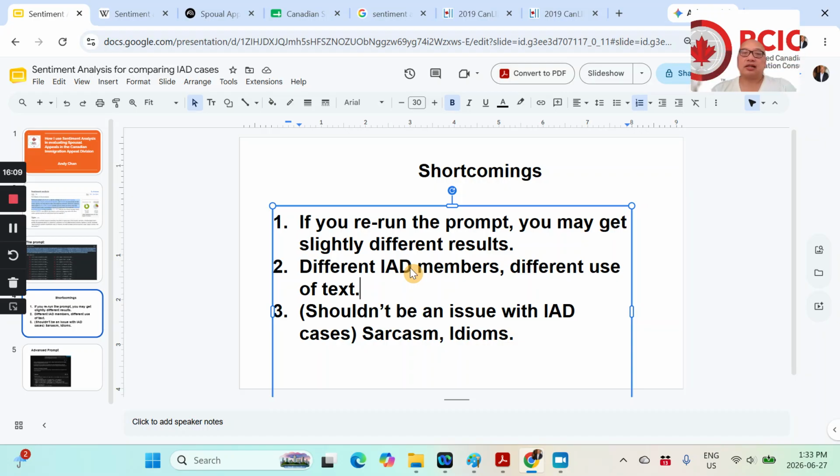And the last thing, and it shouldn't be a problem in analyzing IRCC files, is sarcasm. Sentiment analysis is used quite a bit by businesses when they're looking at customer feedback. The most colorful example I can think of is a restaurant review that says, "Oh, they were fantastic.